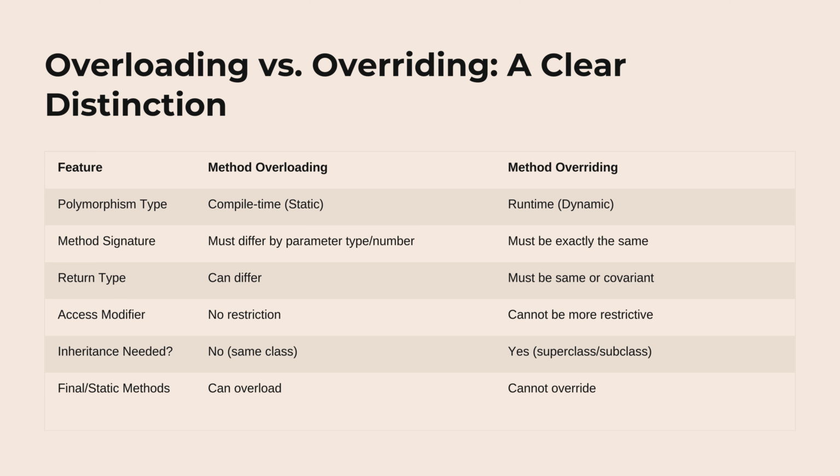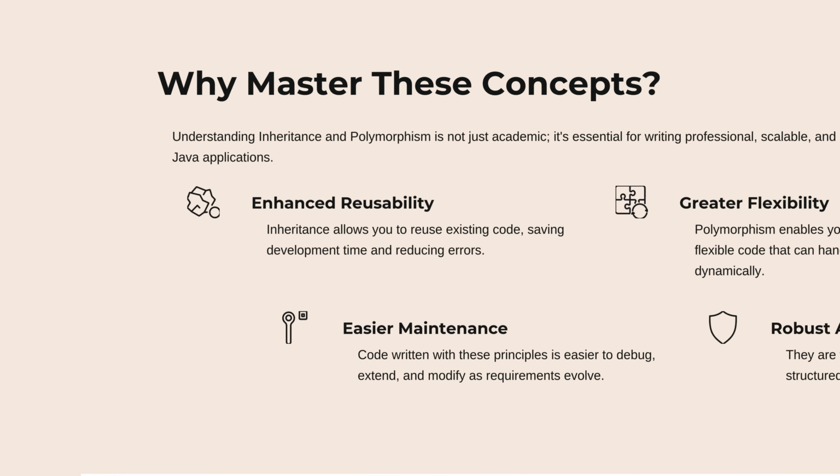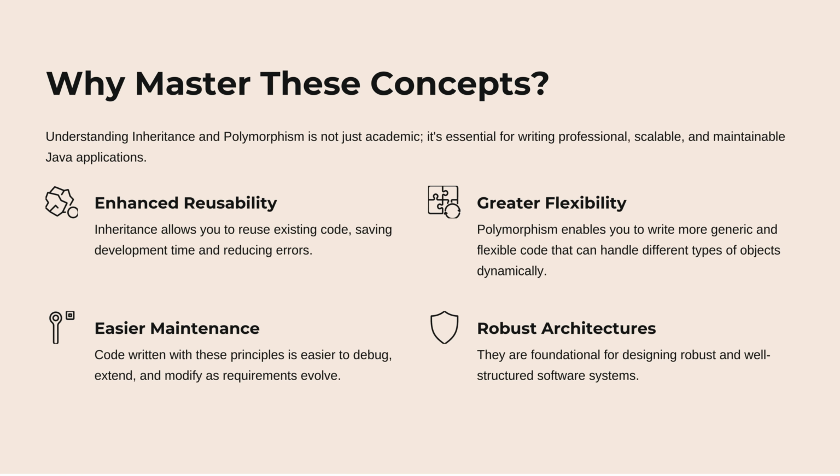Overloading versus overriding, a clear distinction. Feature: method overloading, method overriding. Polymorphism type: compile-time, static; runtime, dynamic. Method signature: must differ by parameter type or number; must be exactly the same. Return type: can differ; must be the same or covariant. Access modifier: no restriction; cannot be more restrictive. Inheritance needed? No, same class; yes, superclass and subclass. Final and static methods: can overload; cannot override.